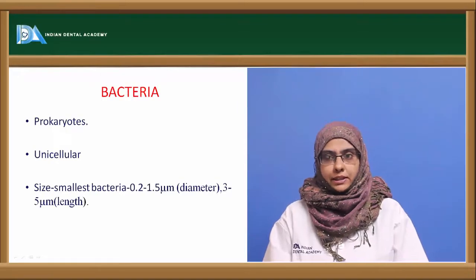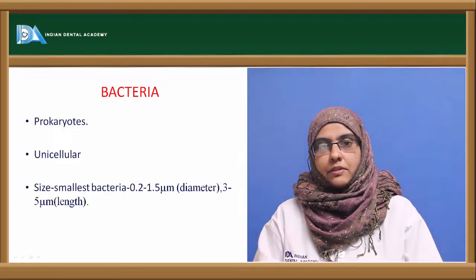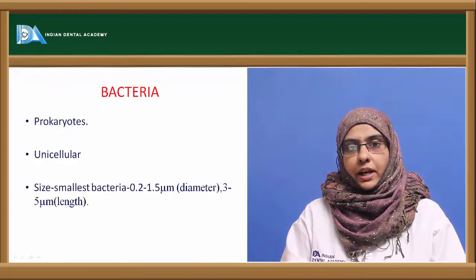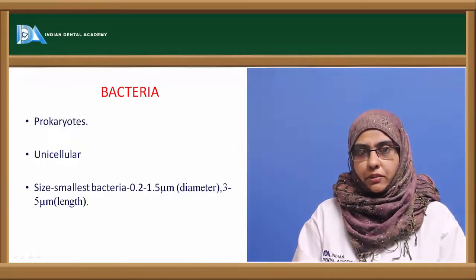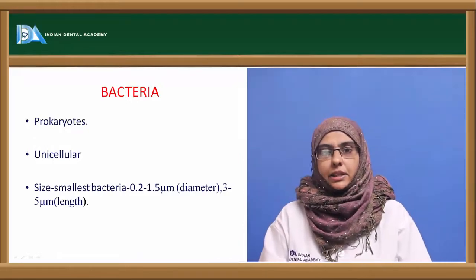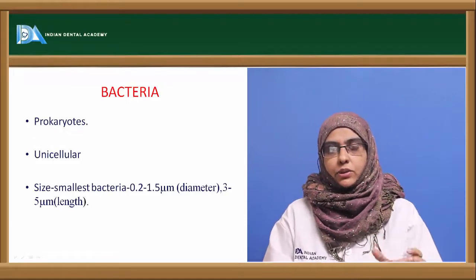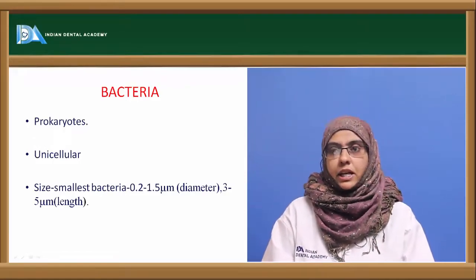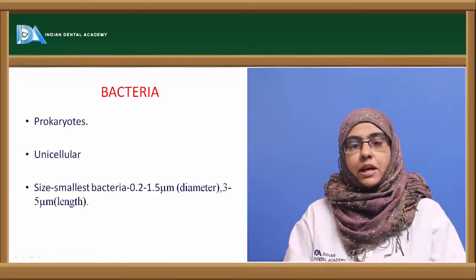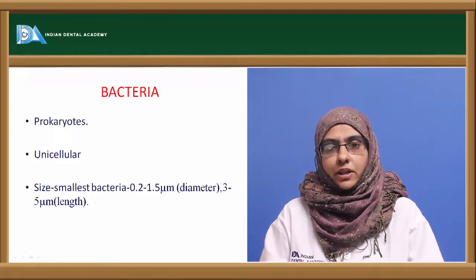Now coming to bacteria. Bacteria are a heterogeneous group of microorganisms which are very important to human beings. These are prokaryotic organisms because they have a primitive nucleus, which means they do not have a true nucleus. The genetic material is usually present in the nucleoid, but not in a true nucleus, which is present in the eukaryotes. These organisms are mostly unicellular in nature, that is, single-celled organisms, which can also be present in a colonial form, that is, in the form of colonies.